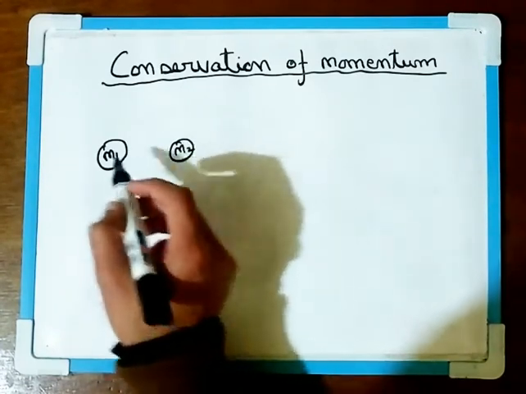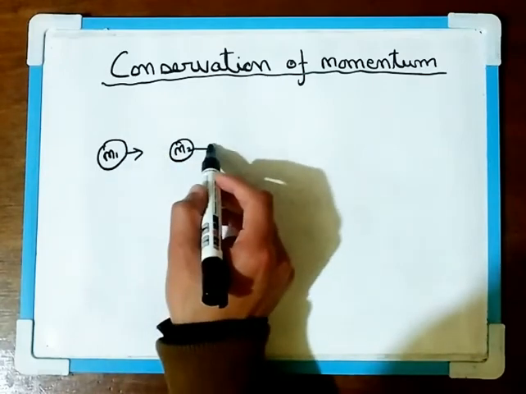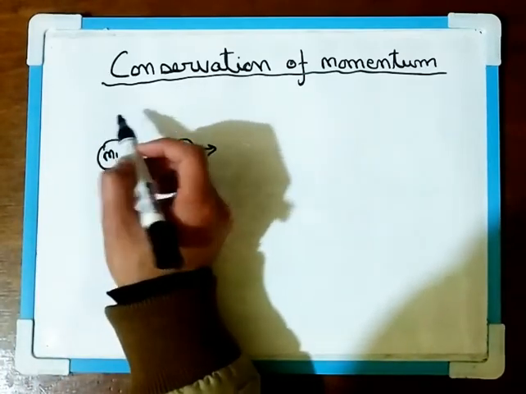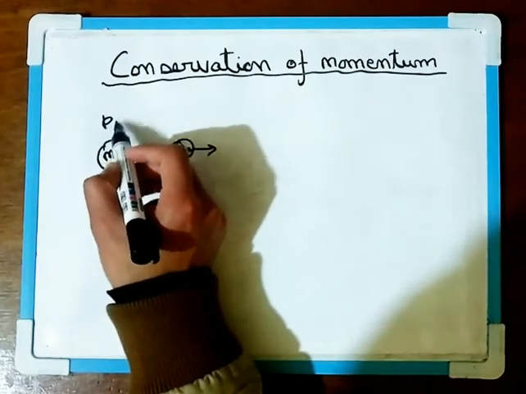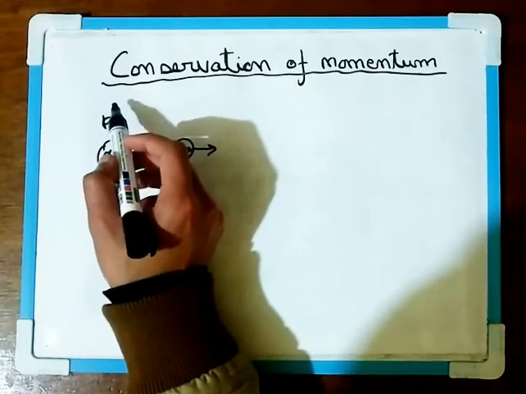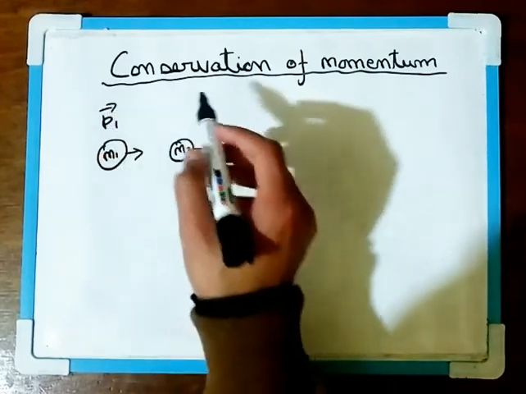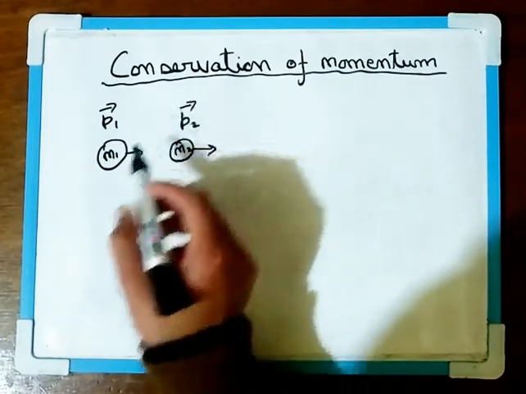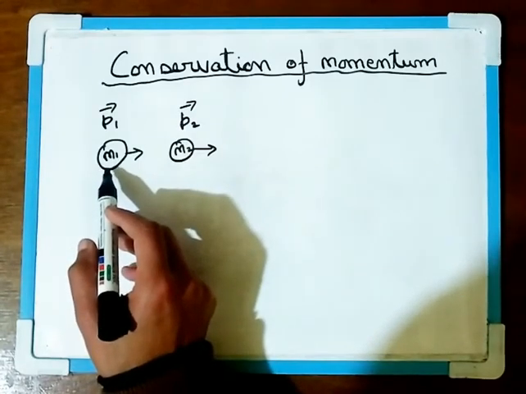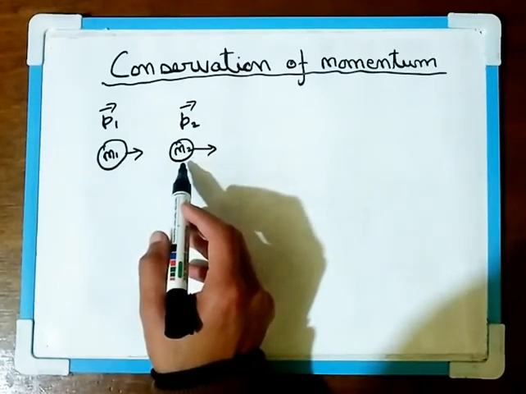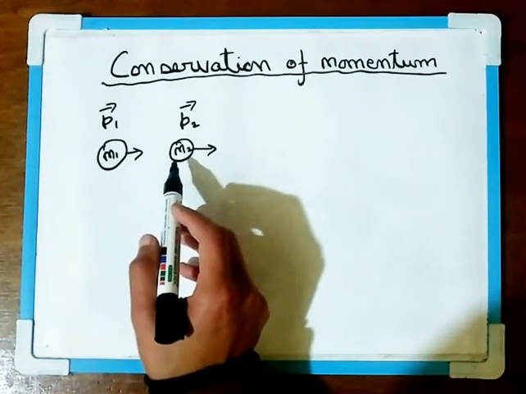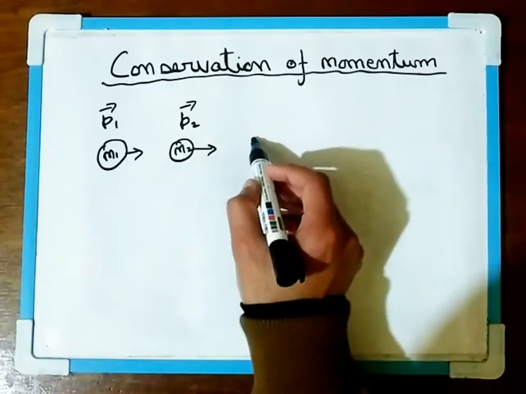Both these two balls move in one particular direction. So the momentum of this ball M1 is given as P1, and the momentum of this ball M2 is given as P2. Now the velocity of M1 is greater than the velocity of ball M2. So this ball M1 will collide with the ball M2, and upon collision,